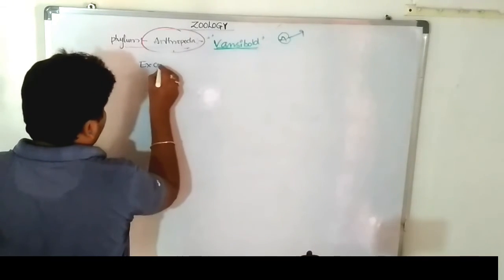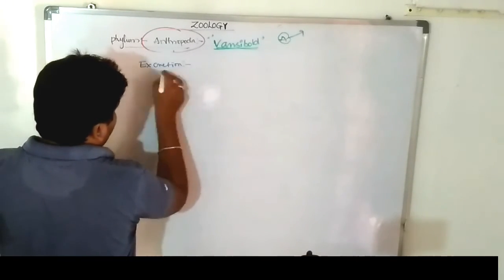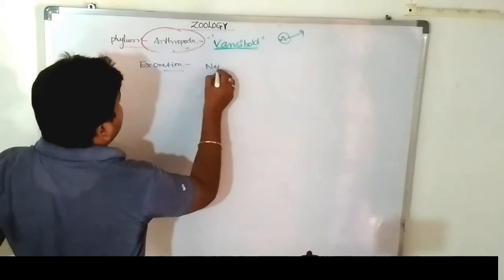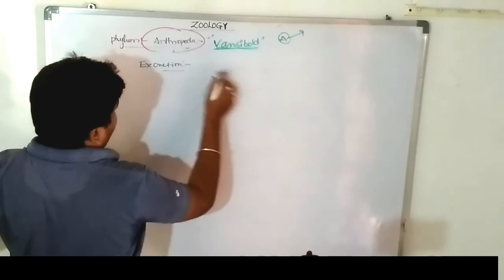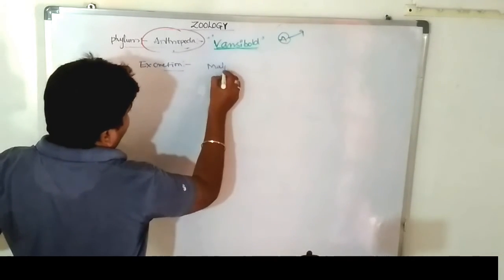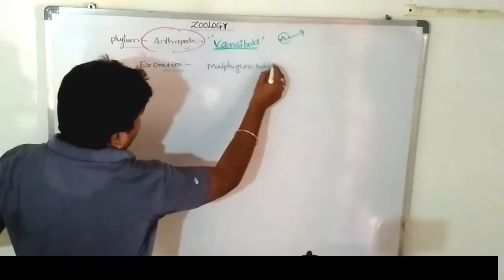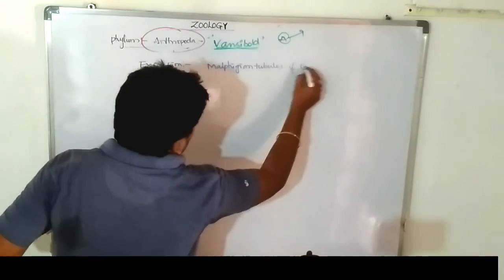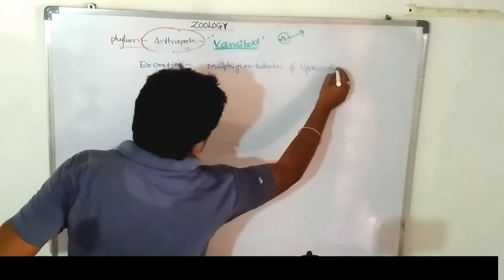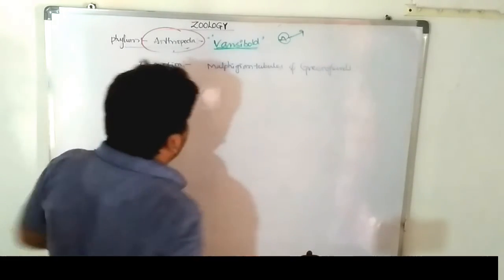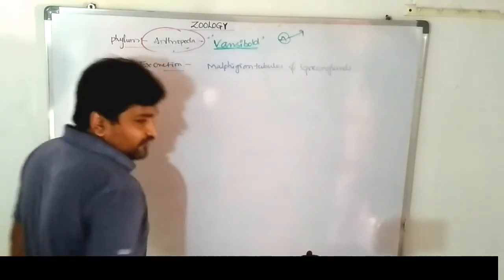Excretion is through the nephridia. Sorry, excretion is by the Malpighian tubules and green glands, for elimination of the excess amount of nitrogenous wastes.